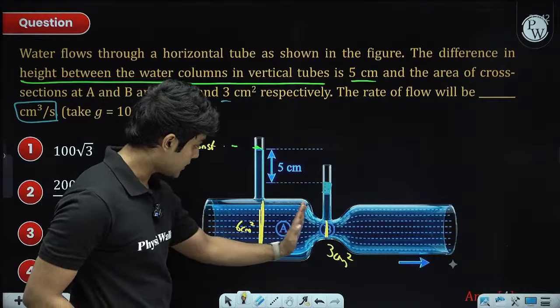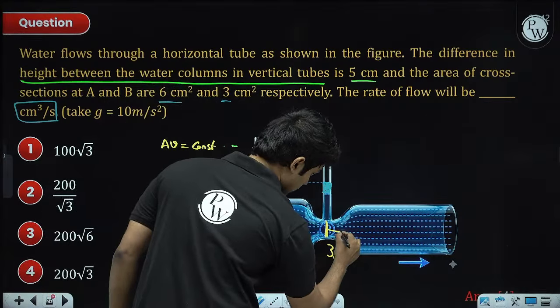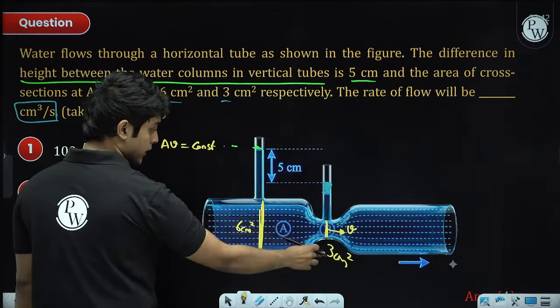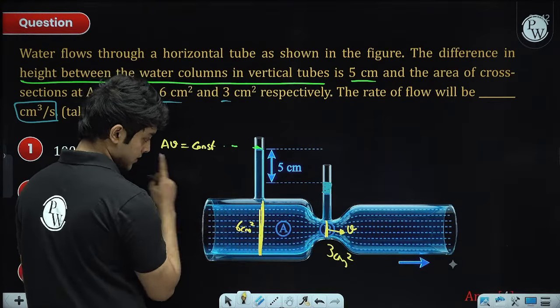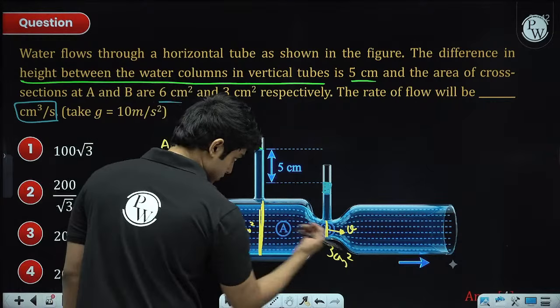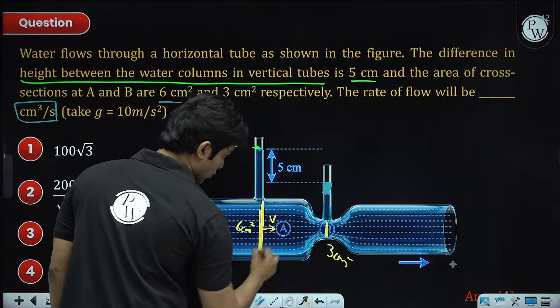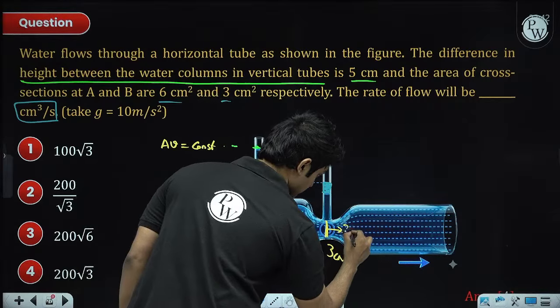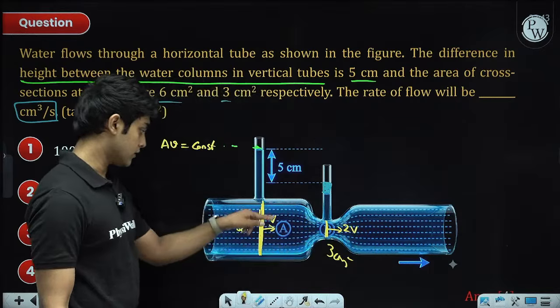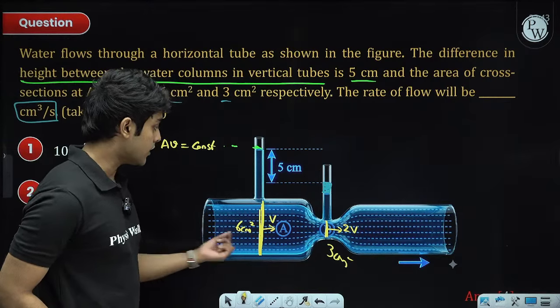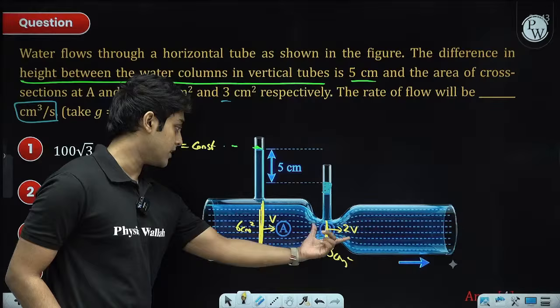If I say the velocity here is V, then the velocity here will be 2V. 2V into 3 is equal to V into 6. So that's the first thing. Using the continuity equation, we can get the velocity ratio.